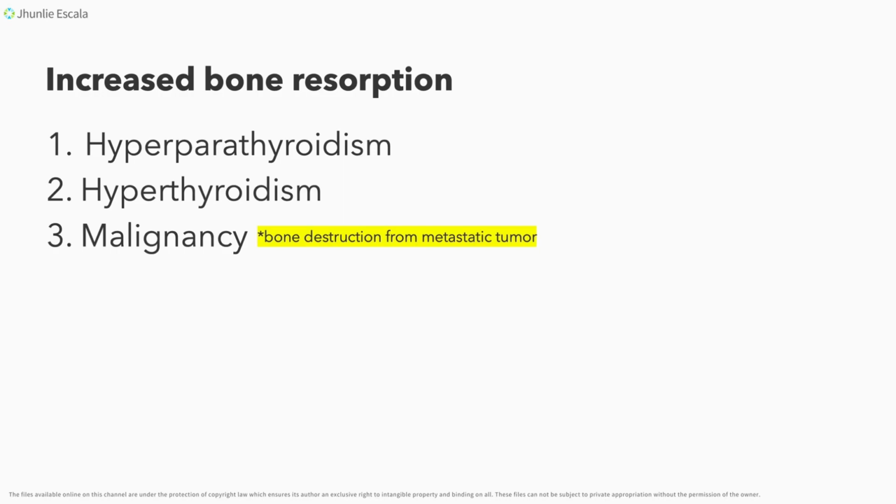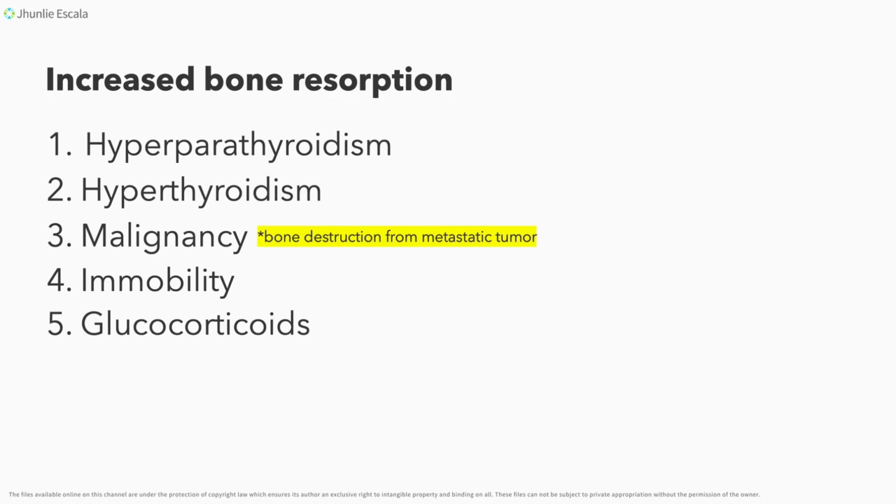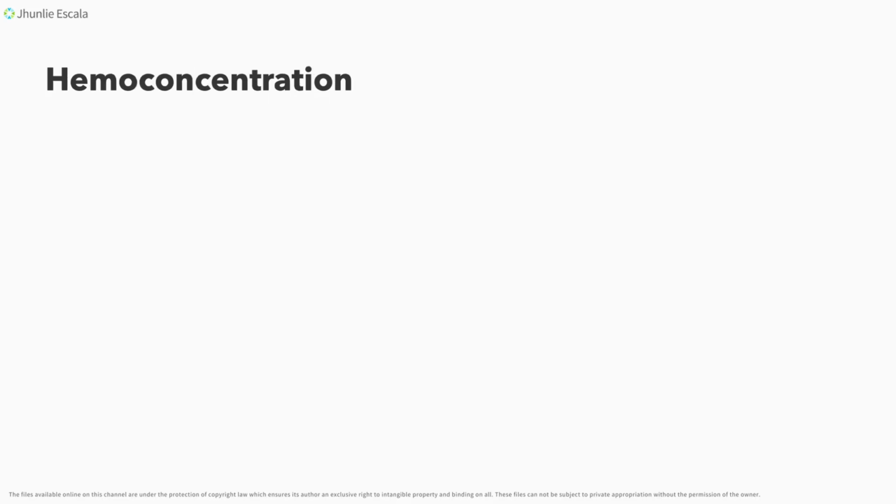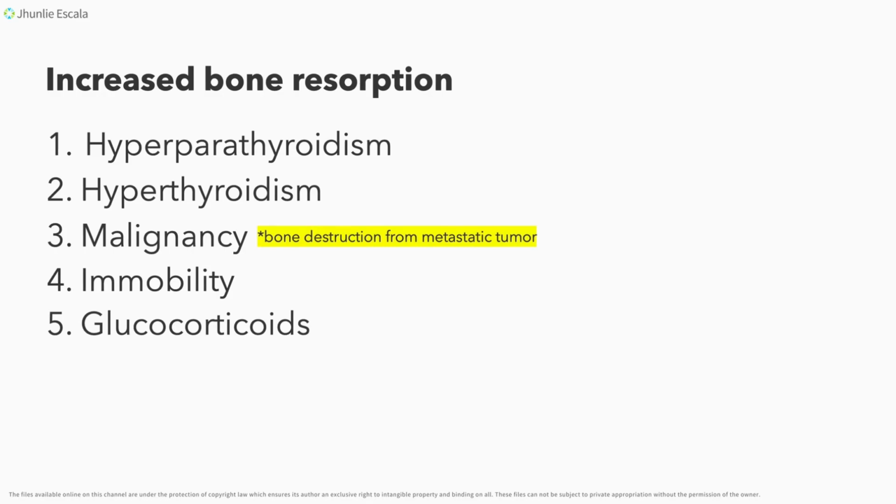So, ibig sabihin, may tendency po na lumabas yung mga calcium natin back to the bloodstream. So, that's what we call your resorption related to malignancy or bone destruction. Number four is your immobility and then also your glucocorticoid. So, we need to remember, class, that these conditions increase bone resorption or the deposition of your calcium from your bones back to the bloodstream, thus causing your hypercalcemia.